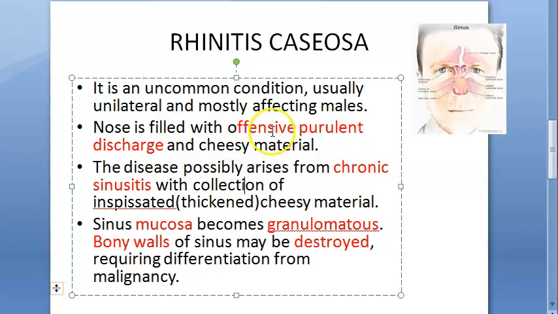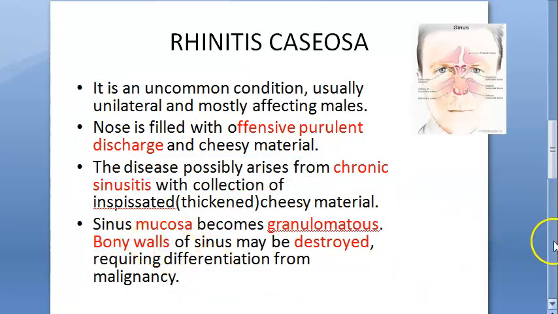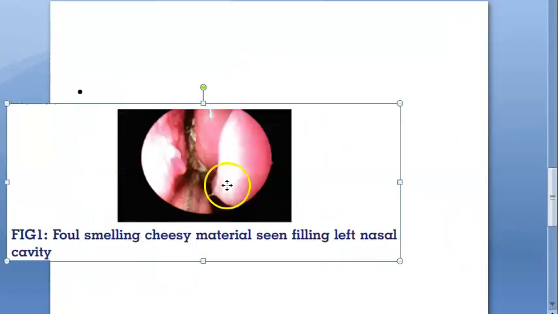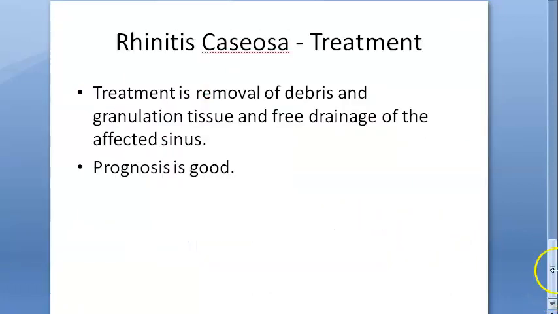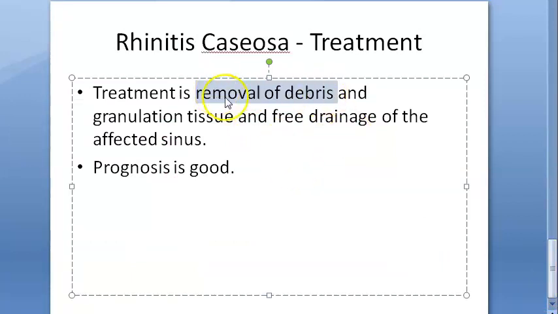Offensive, so it is kind of foul, smelly maybe. And when you check, usually it could be because of chronic sinusitis. The sinus mucosa may be granulomatous and the bony walls of the sinus may be destroyed. You may also have to rule out malignancy. This is how it looks inside the nose. Treatment is just remove this debris, remove the granulation tissue, allow the sinus to drain, and prognosis is good.